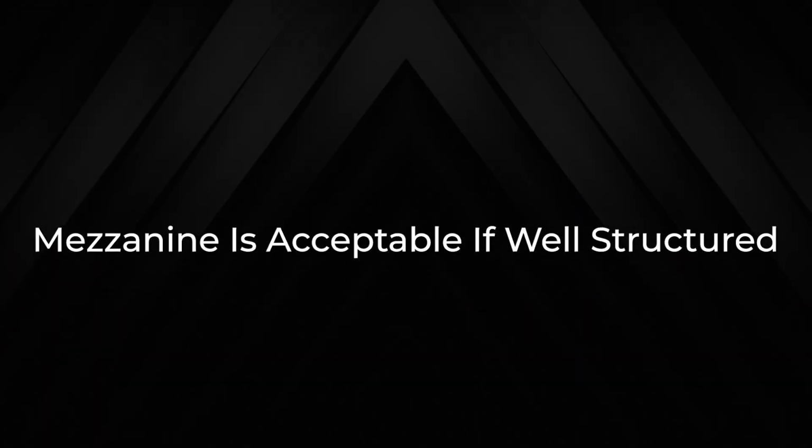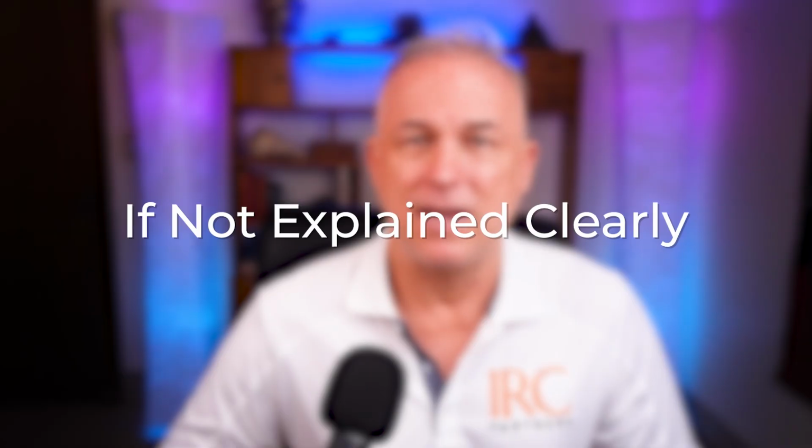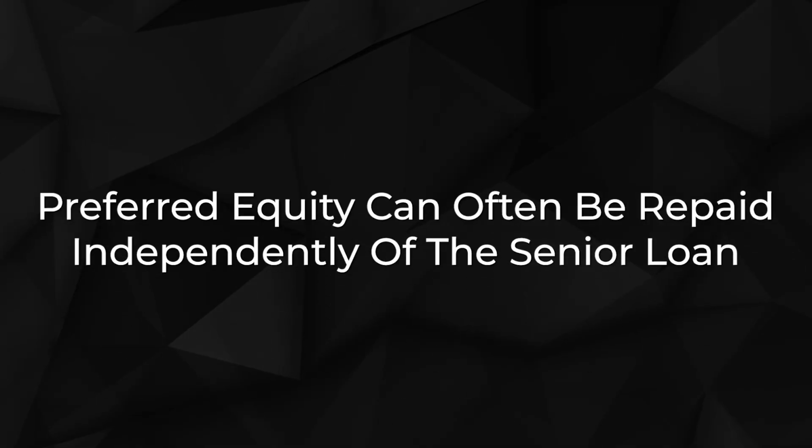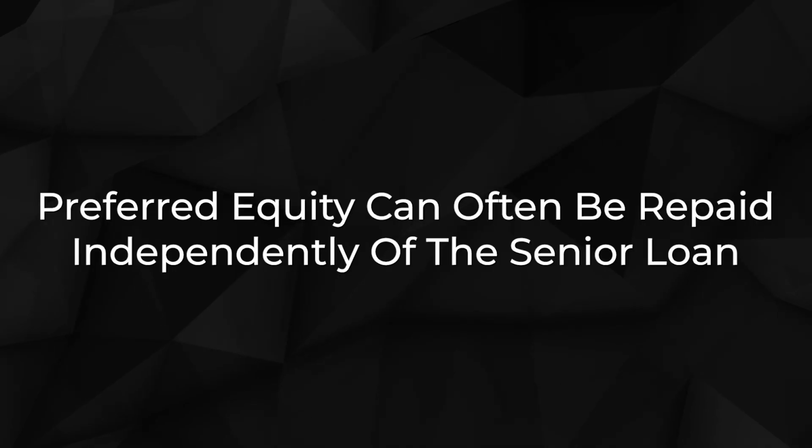Default remedies: senior debt uses mortgage foreclosure. Mezzanine uses UCC sale in 30 to 90 days. Preferred equity uses negotiated control rights via the operating agreement. LP optics: senior debt is clean, mezzanine is acceptable if well structured. Preferred equity raises governance questions if not explained clearly. Prepayment flexibility: senior debt varies. Mezzanine is usually coterminous with the senior loan. Preferred equity can often be repaid independently of the senior loan.